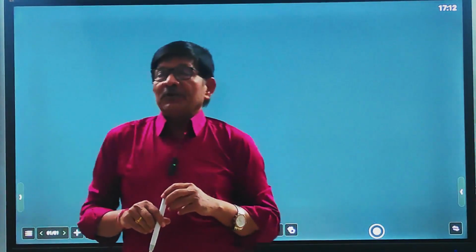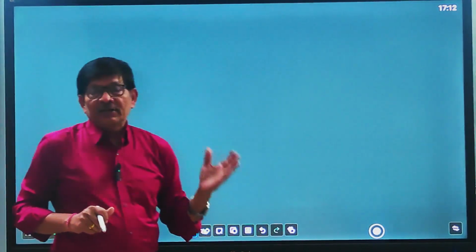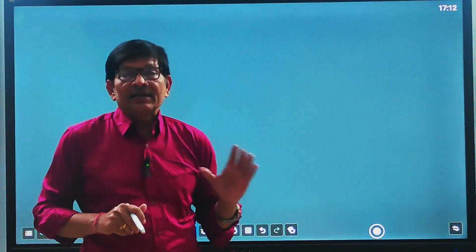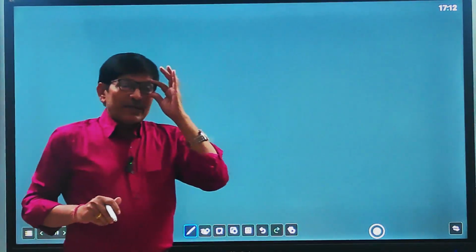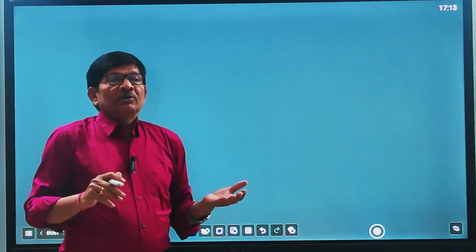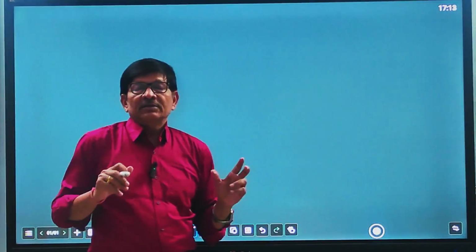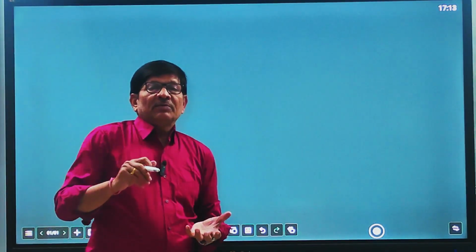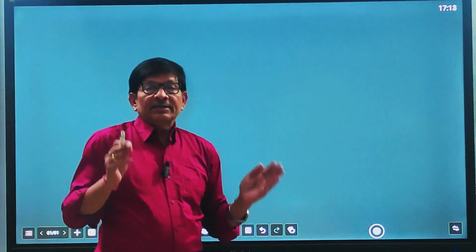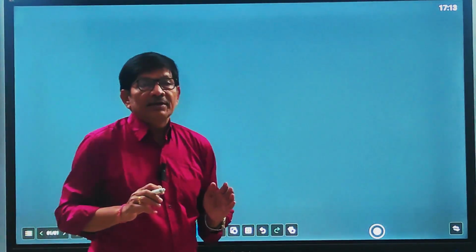So today we are going to discuss how we measure the intensity of turbulence, degree of turbulence, and scale of turbulence, by which we can measure how strong the turbulence is. How do we measure? There are parameters by which we can measure the degree and intensity of turbulence: intensity of turbulence, degree of turbulence, and scale of turbulence. These are three major parameters by which we can define turbulence.